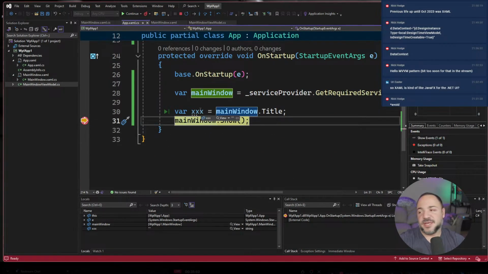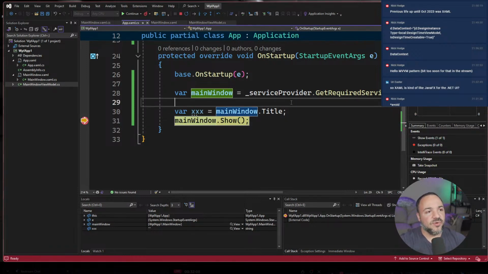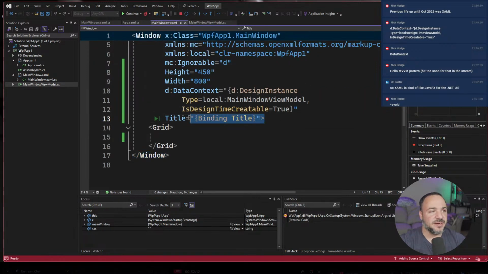Sorry, I realize I just zoomed in on the code, but I can't zoom in on the tooltip. This is what I get for all my YouTube videos. I go 1080p, but this is 4K right now, and you have a quarter of my screen. So the variable xxx is empty. So the data context doing the binding for us that we see done here, this has not yet occurred.